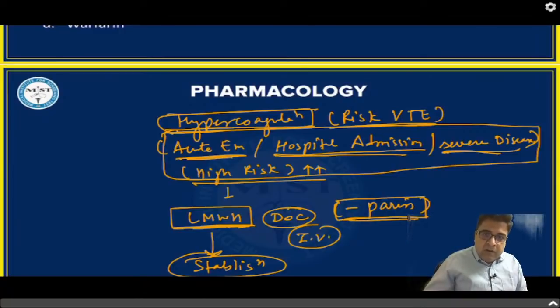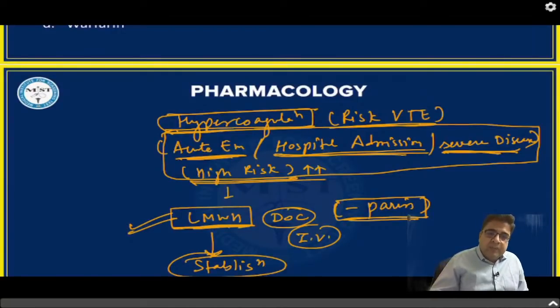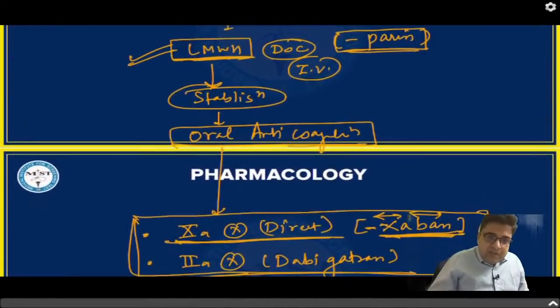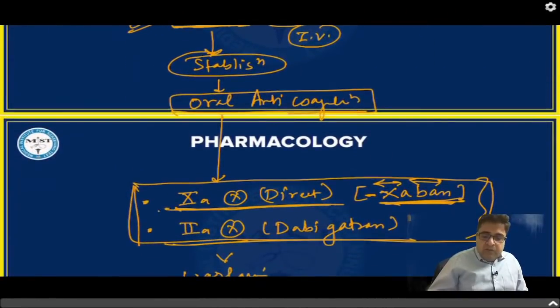If there is an acute emergency, the patient is admitted to the hospital, has severe disease, or is in the high risk category, give heparin as the best medicine to start. Give it until the patient gets stabilized, and once stabilized, you discharge the patient from hospital. Then you put the patient on either factor 10 inhibitors or factor 2 inhibitors, that is only dabigatran, by oral route.